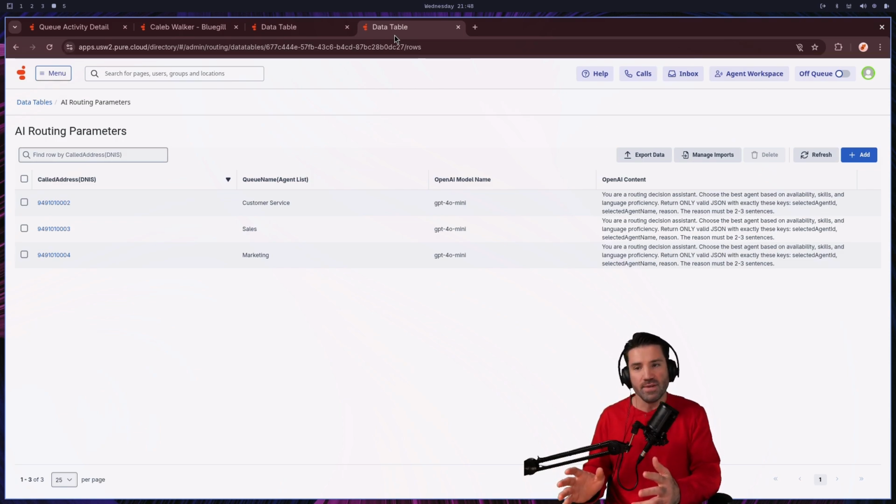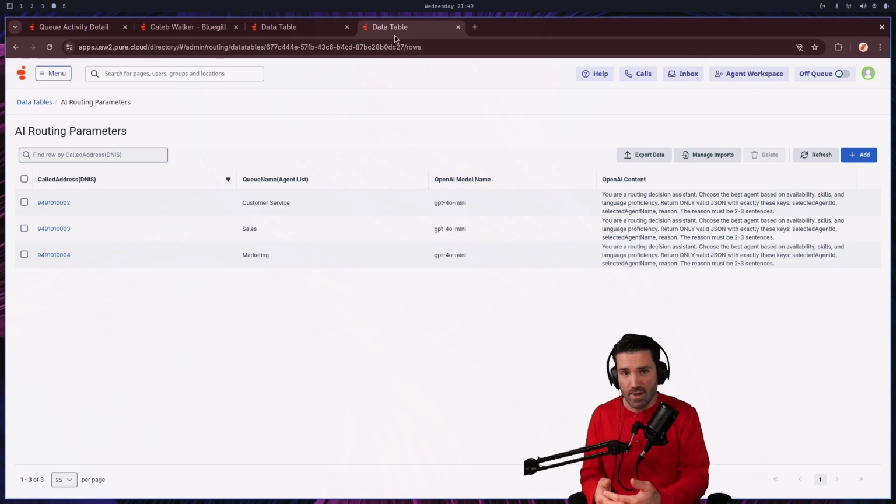Now, let's move on to what we're actually going to be sending as far as the AI context over to OpenAI. In this table, I've set up a profile for different numbers that I could use to call in. The main one we'll use is the top one. I've already established which model I want to use within the OpenAI APIs. I've given the main context of what I want those models to do. I then tell the model to return this information in a format that's JSON. That's something that the phone system can read to then map the ID right to the agent that's been selected. And then of course at the end, I have it say 2 to 3 sentences about why it picked that particular agent.